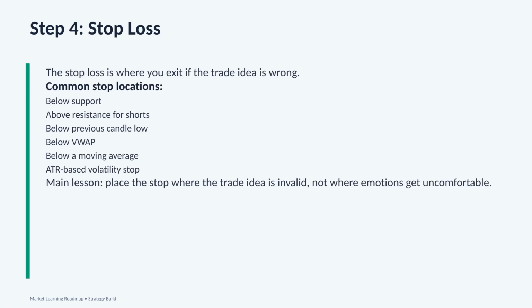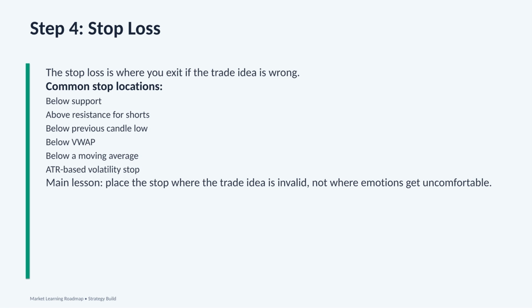Now we are on step 4, stop loss. A stop loss is the place where we exit the trade if the trade idea is wrong. This is one of the most important parts of a trading strategy because every trade has risk. Before we enter a trade, we must already know where we will get out if the market moves against us. A stop loss is not there to punish us. It is there to protect us.